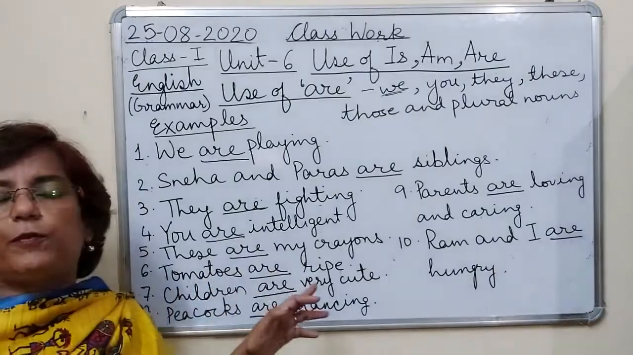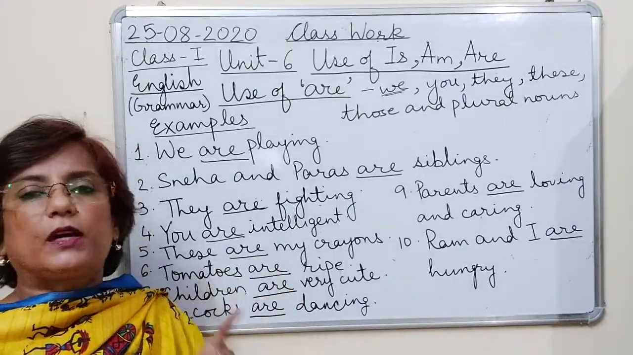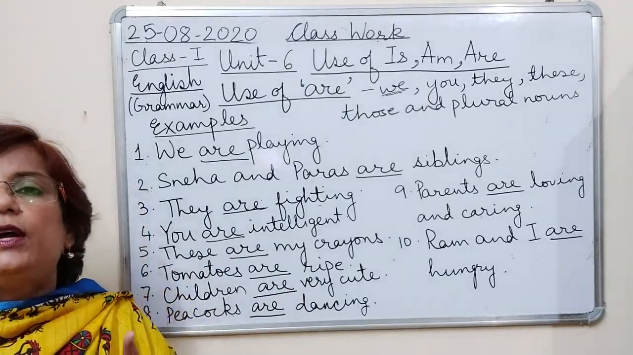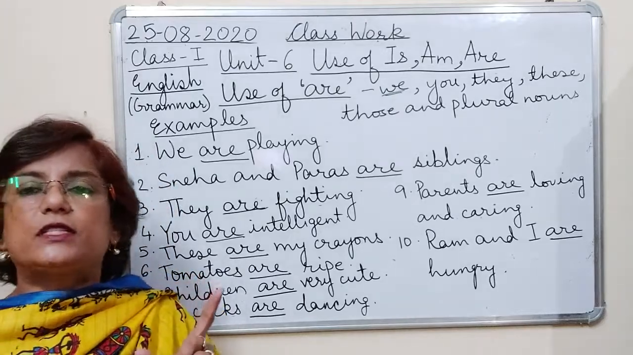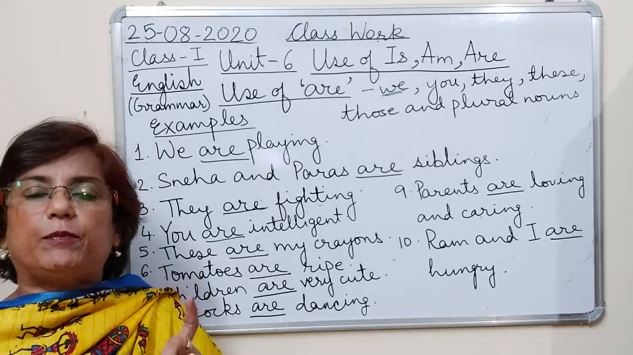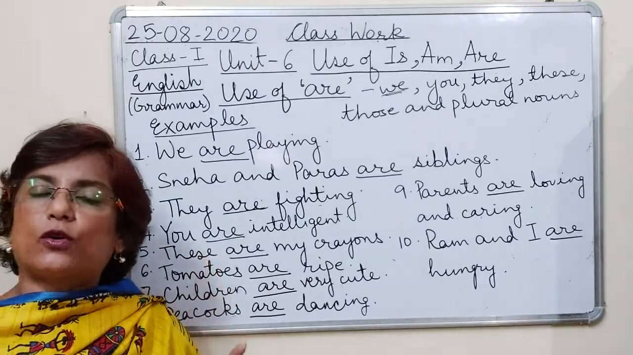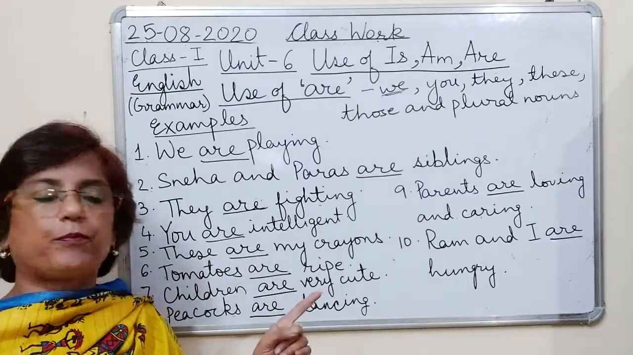Tomatoes are ripe. Tomato is a naming word. Tomato is ripe. अगर एक single tomato है तो हम क्या बोलेंगे? Tomato is ripe. Ripe means पका हुआ. So if it is one tomato, I will say tomato is ripe. But here it is more than one tomato. Tomatoes. Plural है. So tomatoes are ripe.